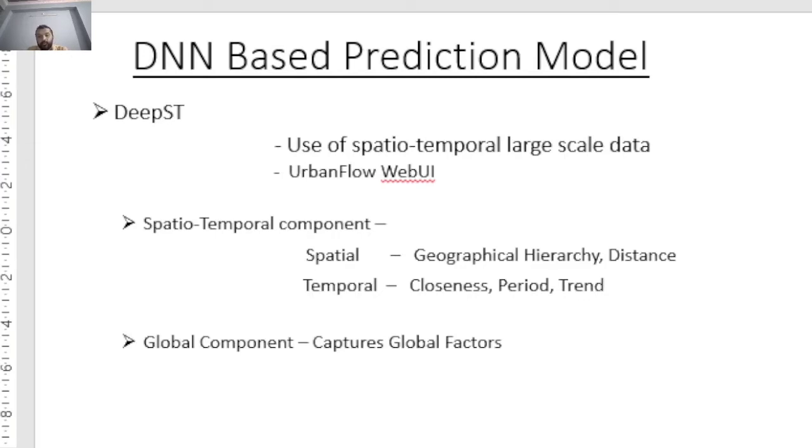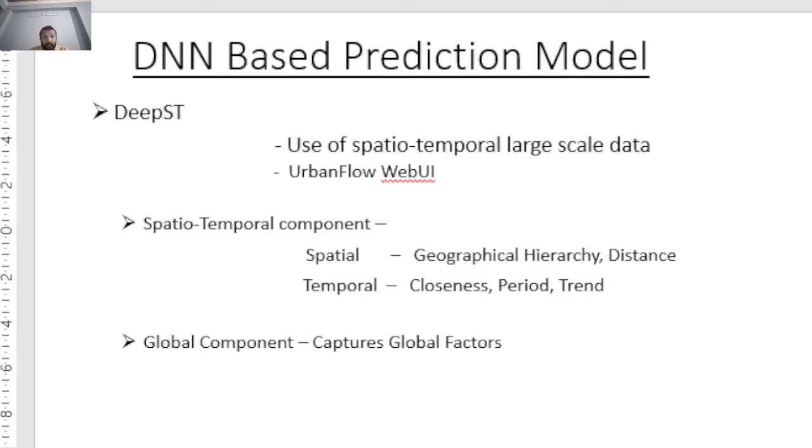The global component is used to capture global factors such as the day of the week, the weekday, or the weekend. So DeepST proposes a deep learning architecture for spatio-temporal data, using domain knowledge, and proposes employing temporal properties to select appropriate timestamps for modeling temporal closeness, period, and trend.